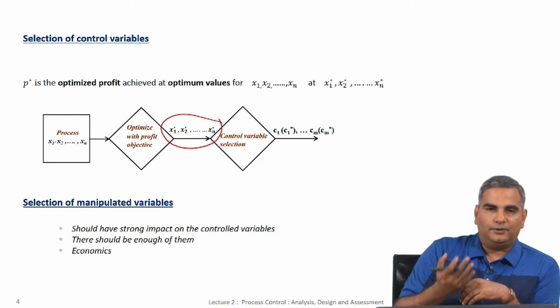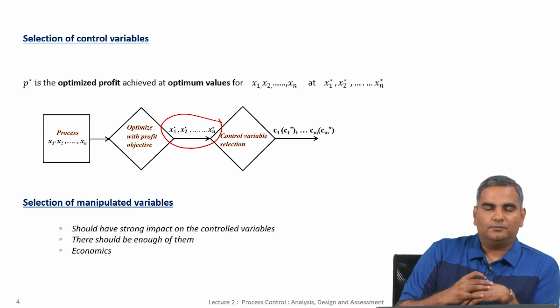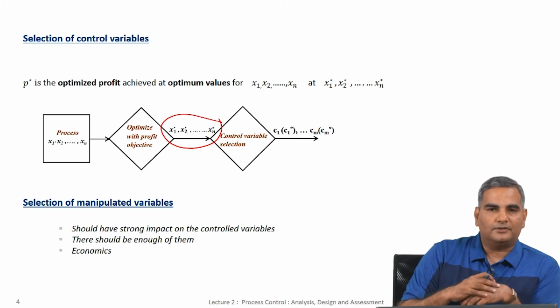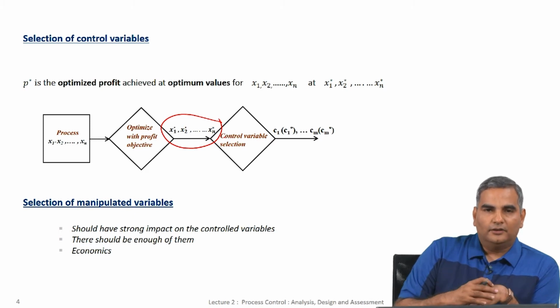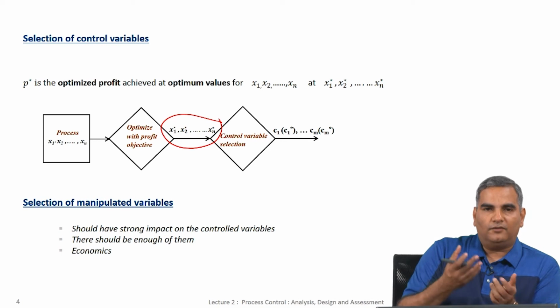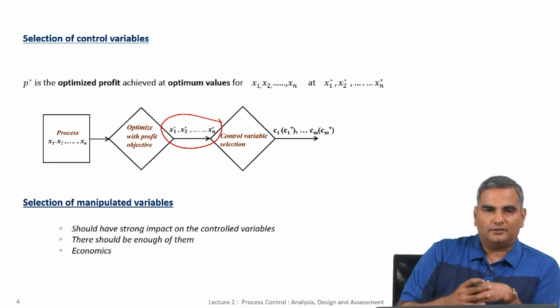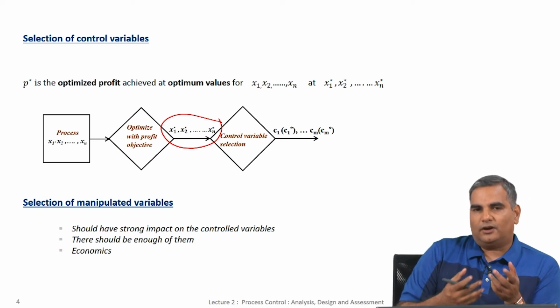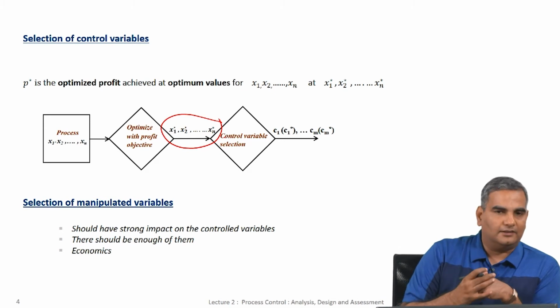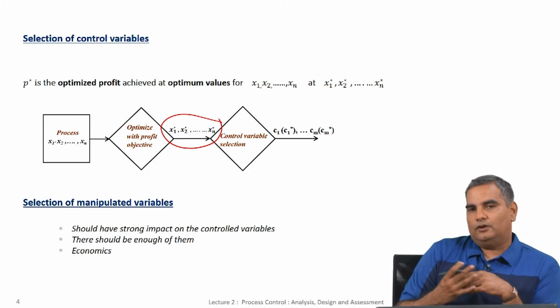Okay. So, at this point, let us say I have figured out how many variables I want to control. Now, as we talked about in the SISO control, when we have variables that we want to control, we need to figure out variables that we should manipulate. So, I have to find out what variables I can manipulate in the process. Manipulation automatically means I should have some mechanism of changing the value of these variables.